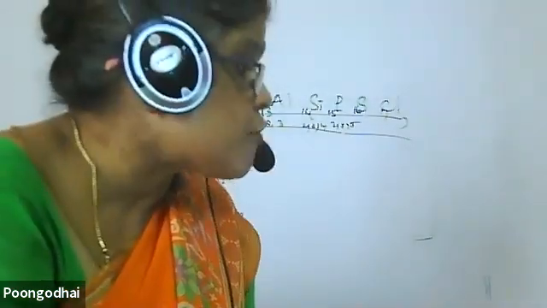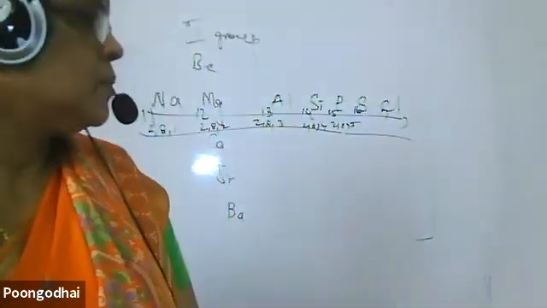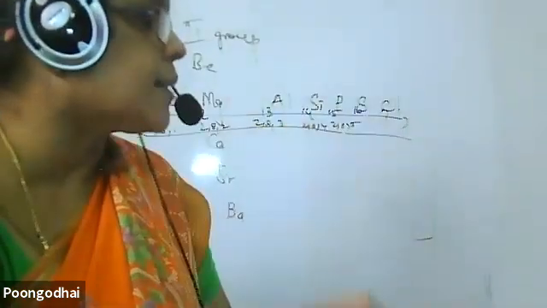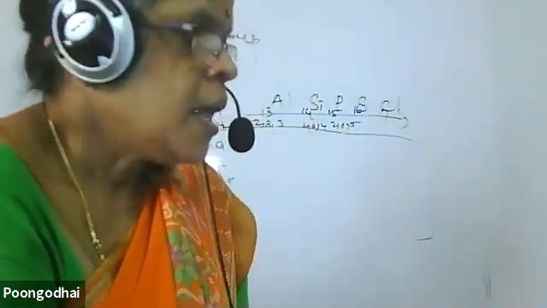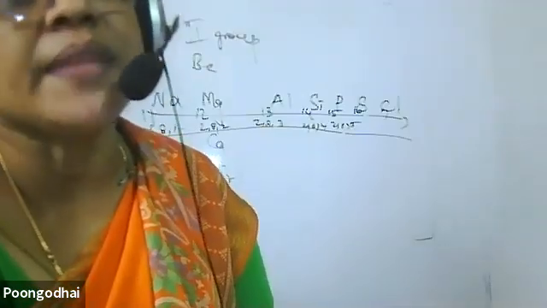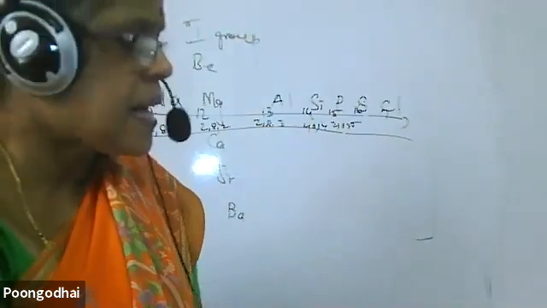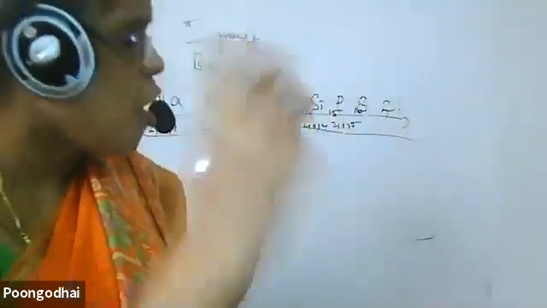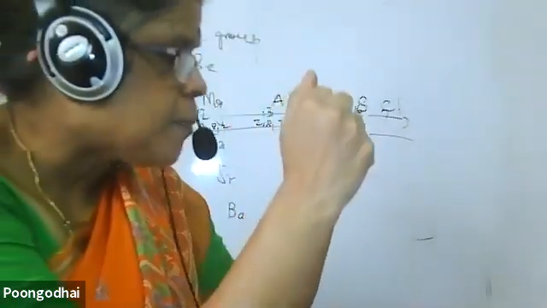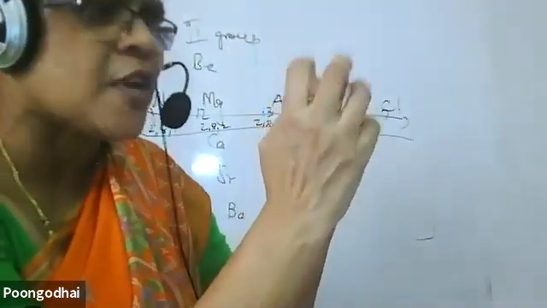Noble gases do not form bonds because they already have the octet structure. Then how do we find the radius of the 18th group, the noble gases? When noble gases come closer, they exert some force of attraction.